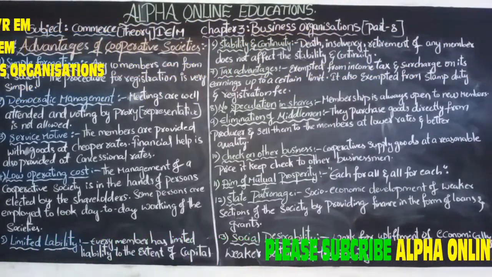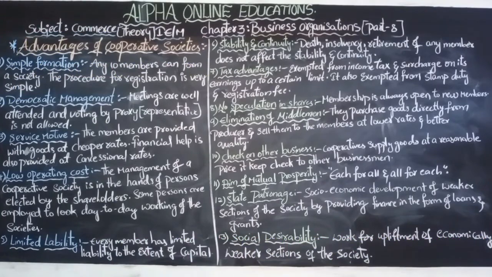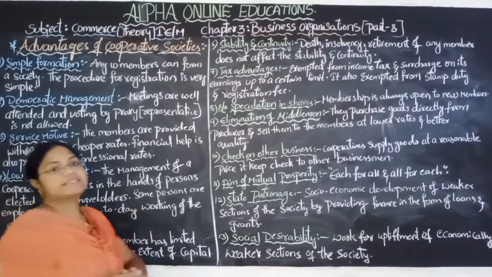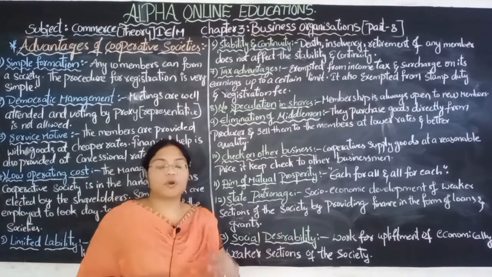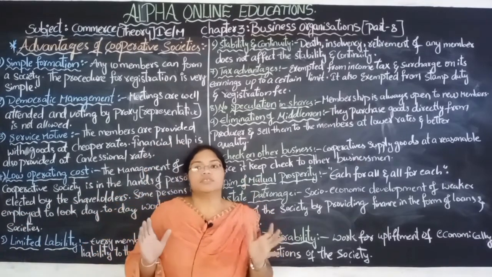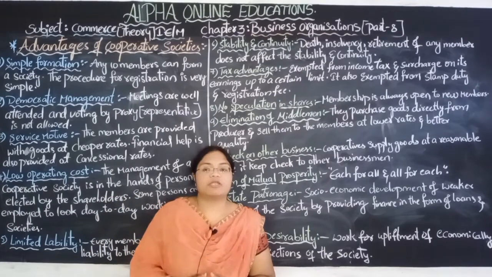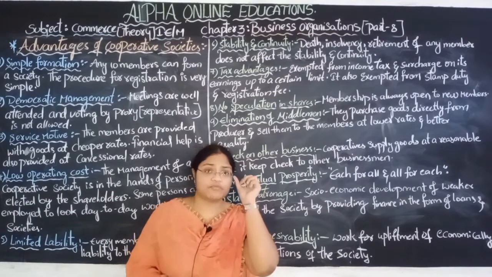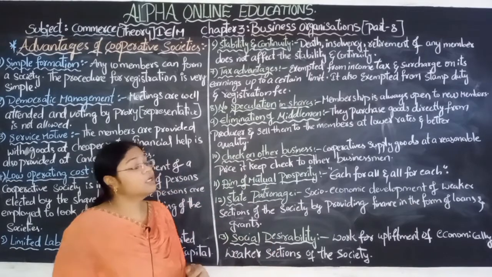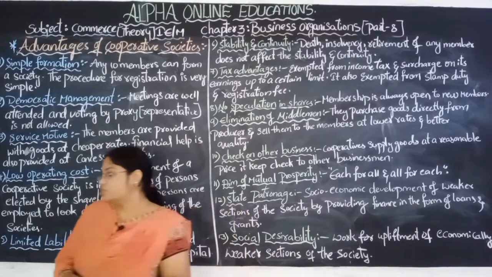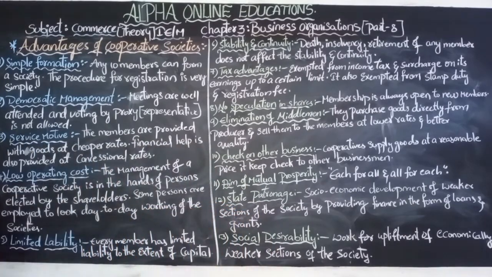Commerce theory part for the first year's English medium, chapter number 3, that is the business organization related with the sole proprietorship, joint family, and today we are going to discuss the cooperative societies. In this session we are going to discuss the cooperative societies. So part 9, cooperative societies.